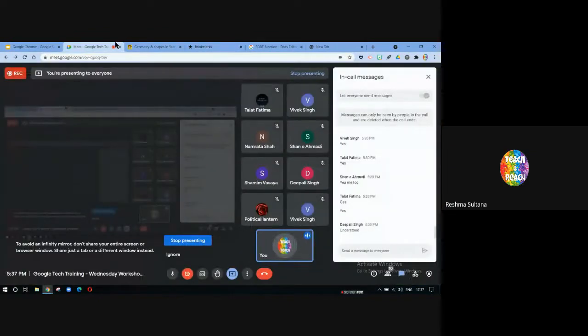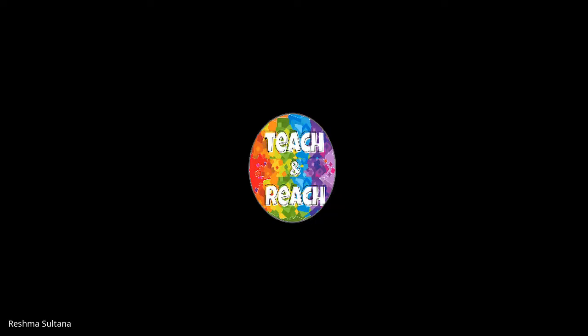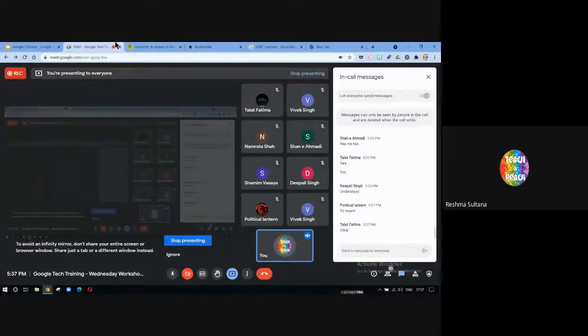Is everyone clear with bookmarks? We can go to the next tip and trick. Any doubts with bookmarks? Now I'm showing you the basics. Once you start using the basics, you will explore more options.